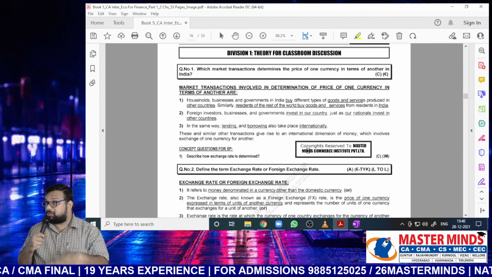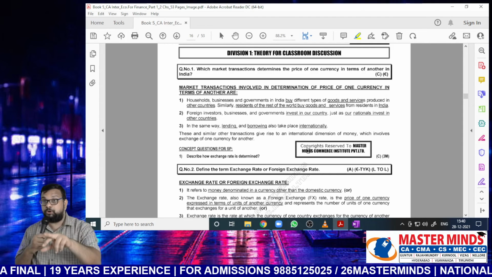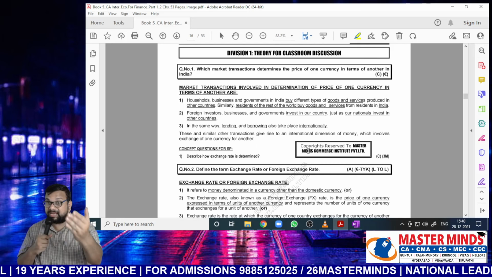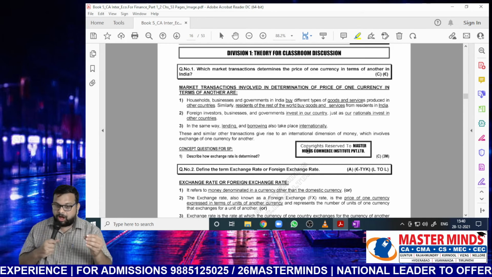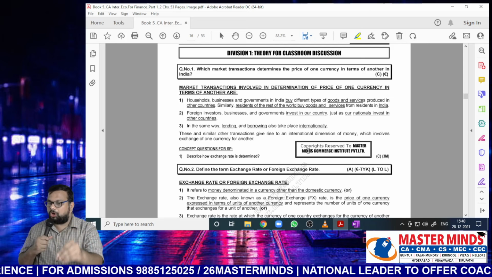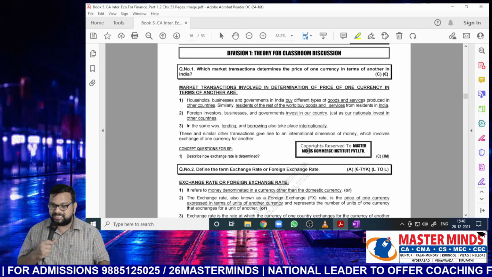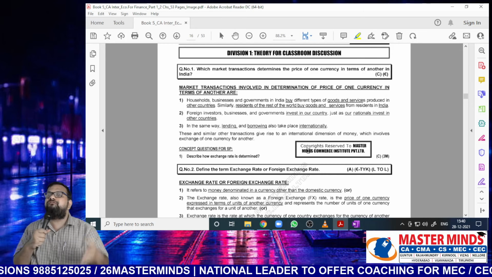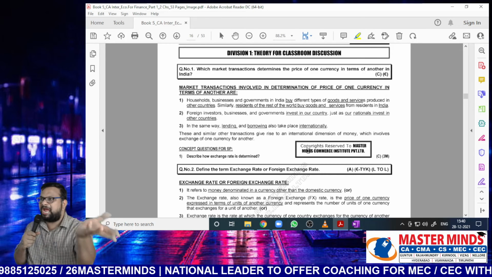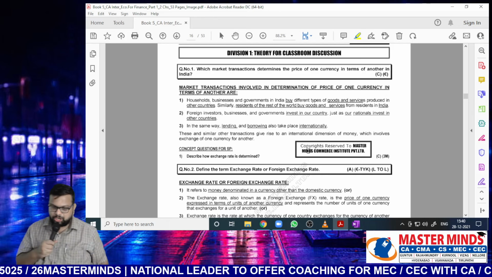Similarly, residents of rest of the world buy goods and services from residents in India. That means we are talking about exports. So if there are exports and imports for a country, we have to convert from one currency to another currency. Next, foreign investors, business and government invest in our country, just as our nationals invest in other countries. That means we are talking about foreign investment. It can be FDI or FII, does not matter.